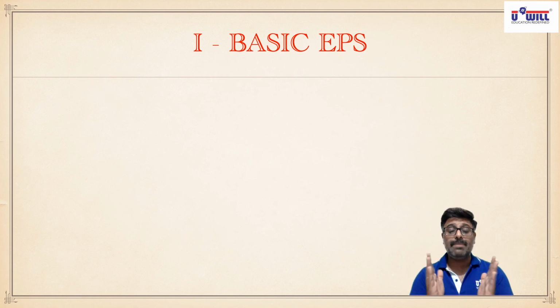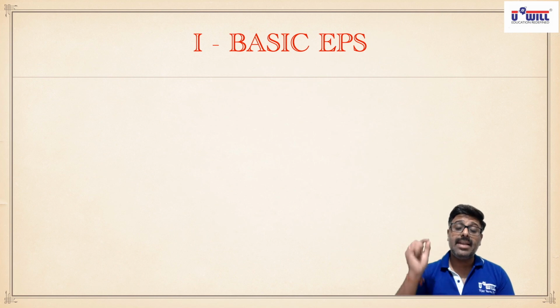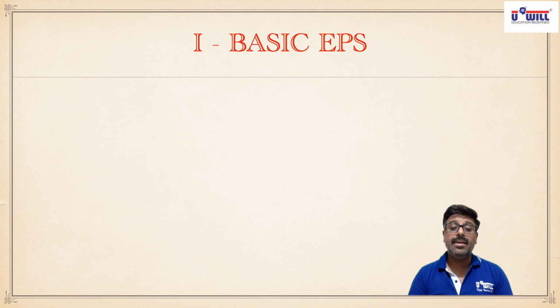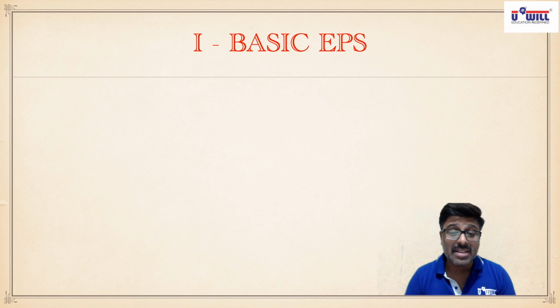Why are the preference shareholders called preference? Because they have two preferences. They get the profits, dividends, before equity shareholders, therefore they have that preference. They get the money back, capital back, before equity shareholders when the company goes into liquidation, therefore they are called preference. So why are the preference shareholders called preference? Because they have these two priorities.